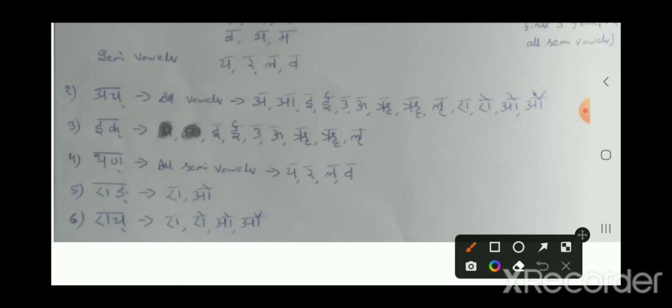And the last Pratyahara is Ainch Pratyahara, which means the short and long forms of A and O, that is, E, Ai, O and Au. These four letters will fall under it.